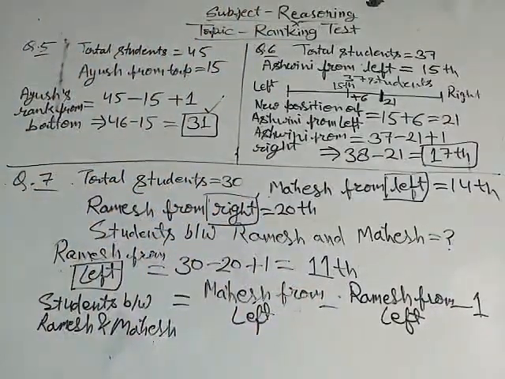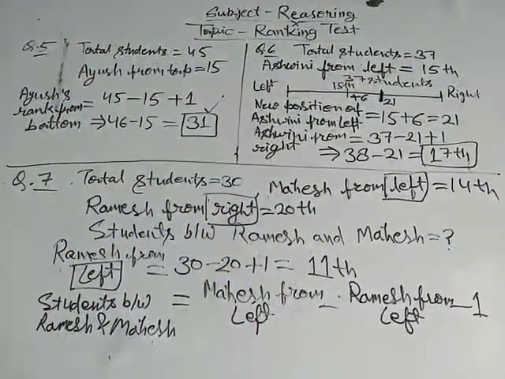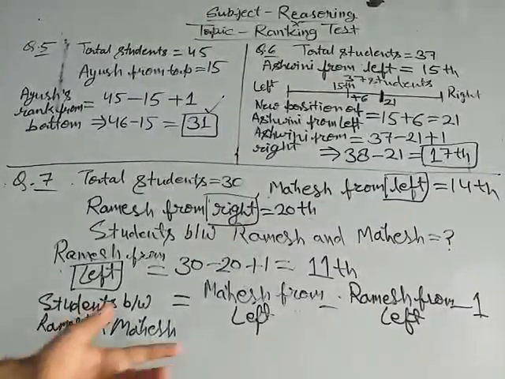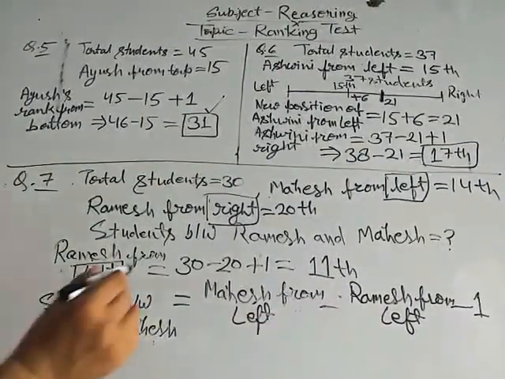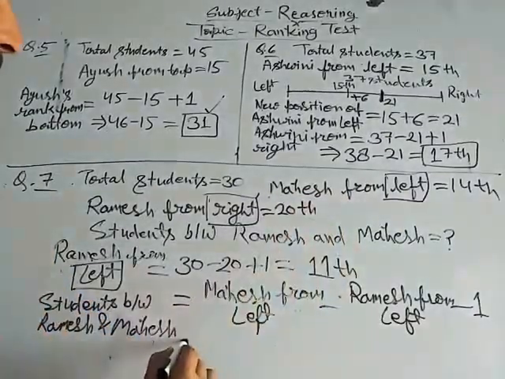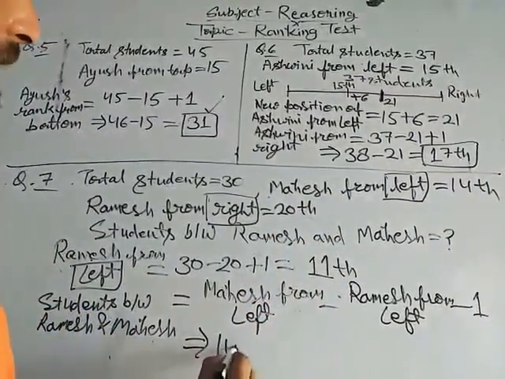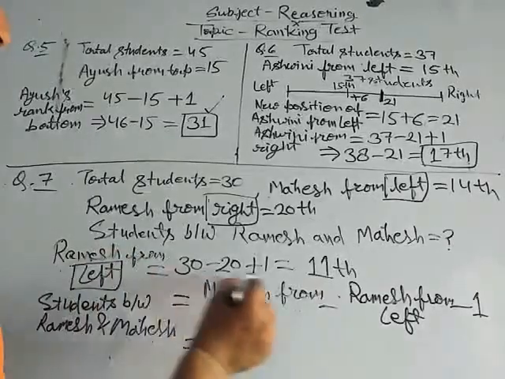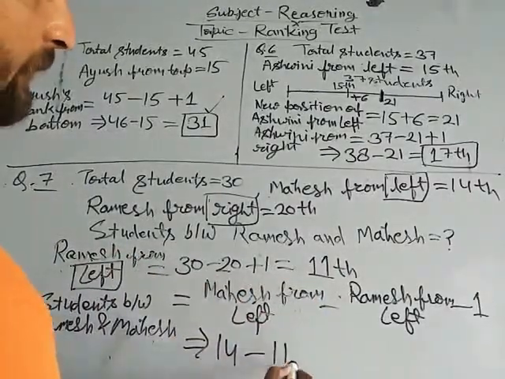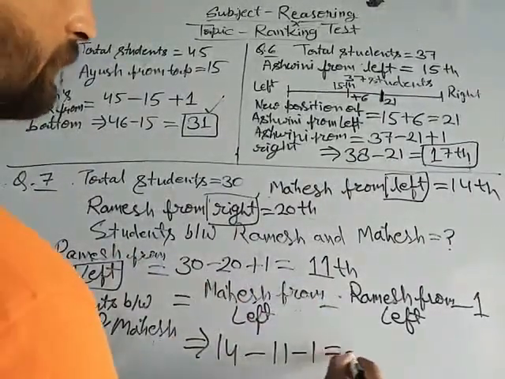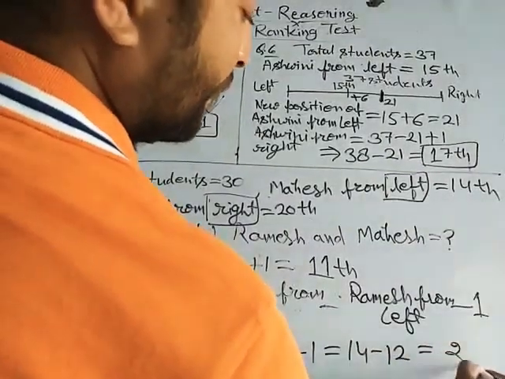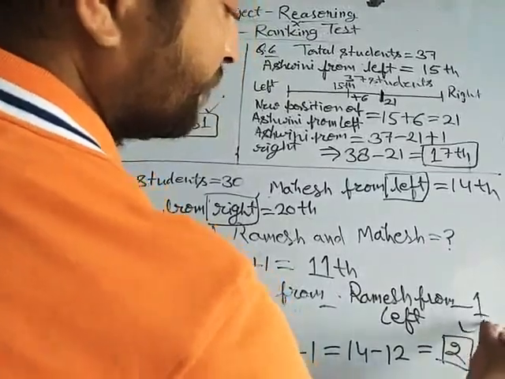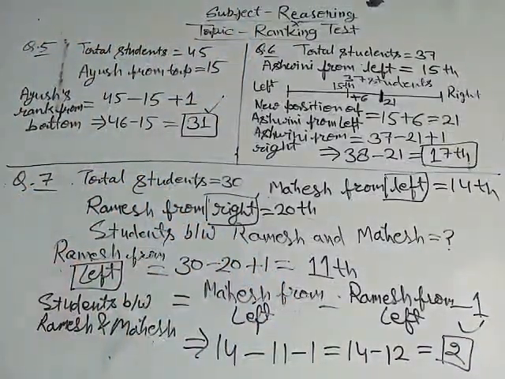Okay, then Mahesh from left is 14, Ramesh from left is 11, so 14 minus 11 minus 1 is equal to 14 minus 12, it is 2. Then two persons are between Ramesh and Mahesh.